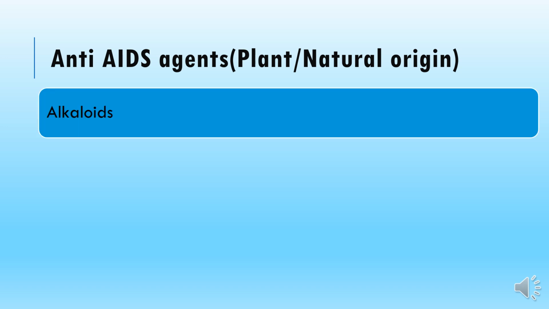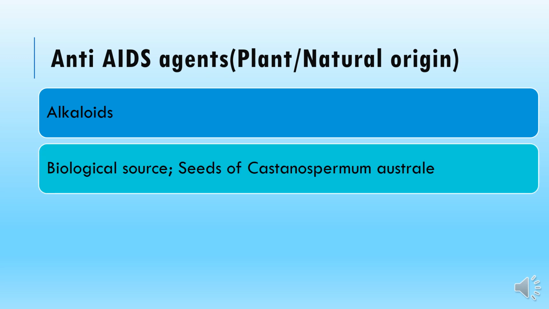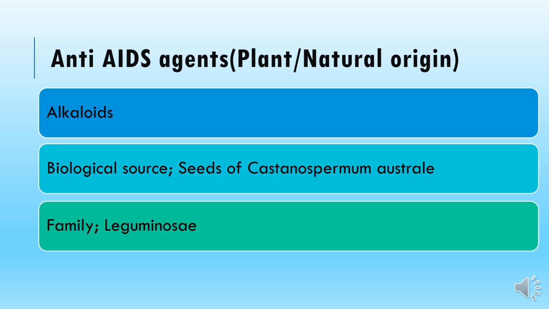So the first important class is the alkaloids, and one of the sources of those alkaloids which are proved effective against the retrovirus is Castanospermum australe. Family is Leguminosae.